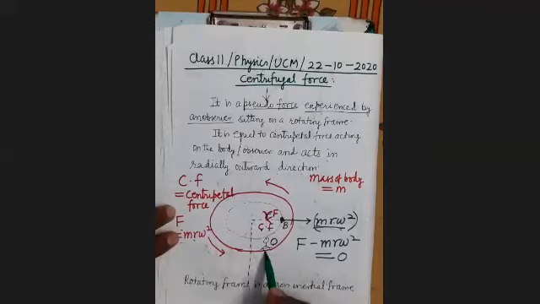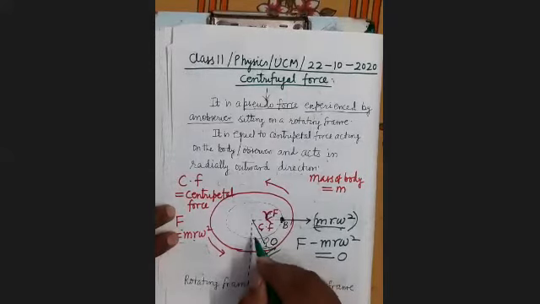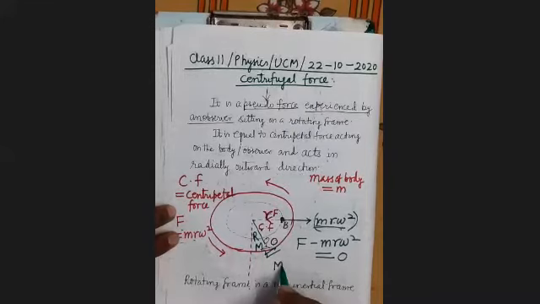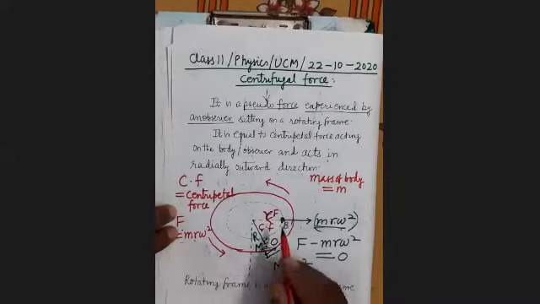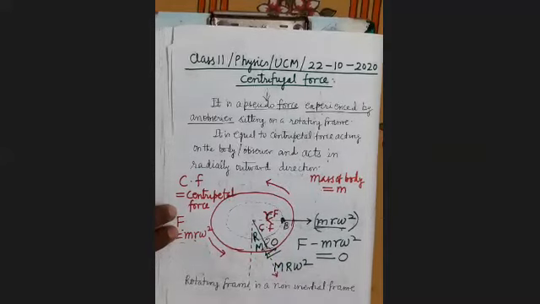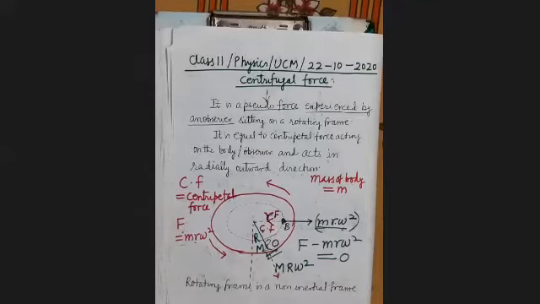What will be the centrifugal force acting on the observer? Suppose its distance is capital R and its mass is capital M, then the centrifugal force will be m r omega square. And in what direction? It will act in this direction. So here, this is the centrifugal force.